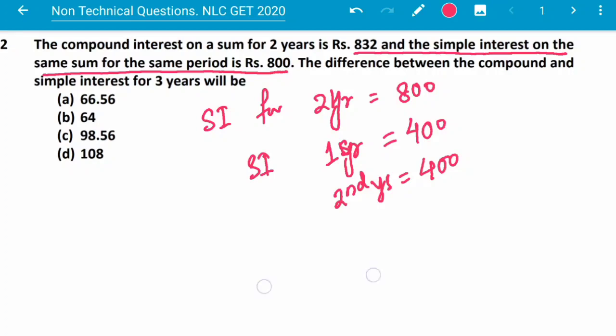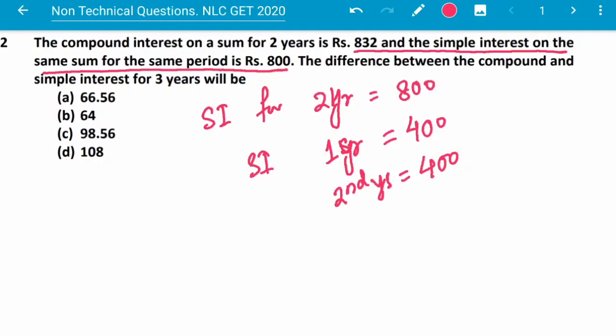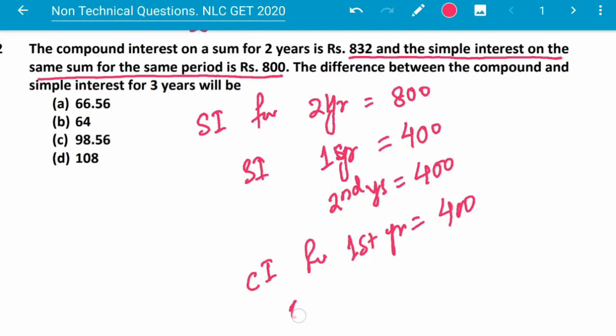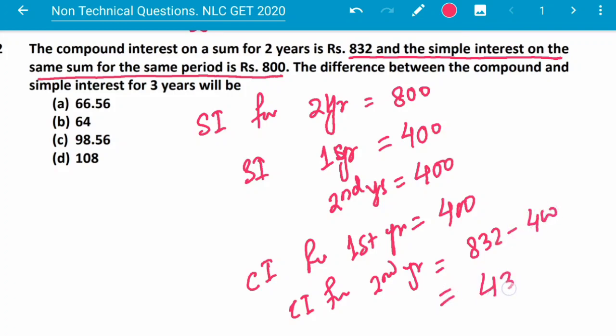The simple interest for the first year and the compound interest for the first year are the same, that is compound interest for the first year is also 400, and compound interest for the second year will be 832 minus 400, which is 432.